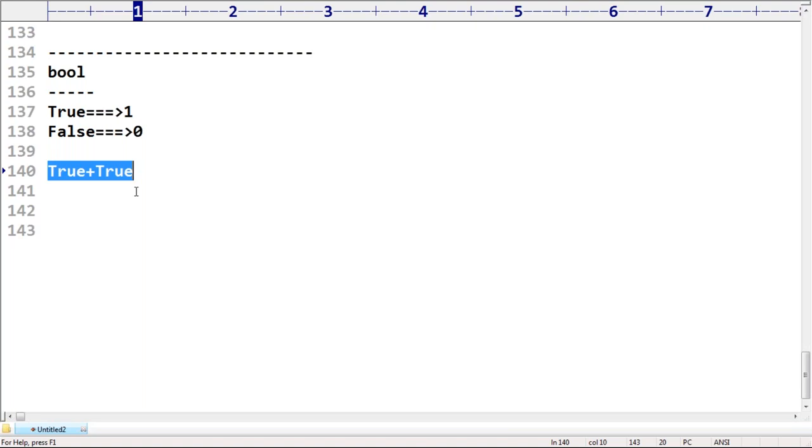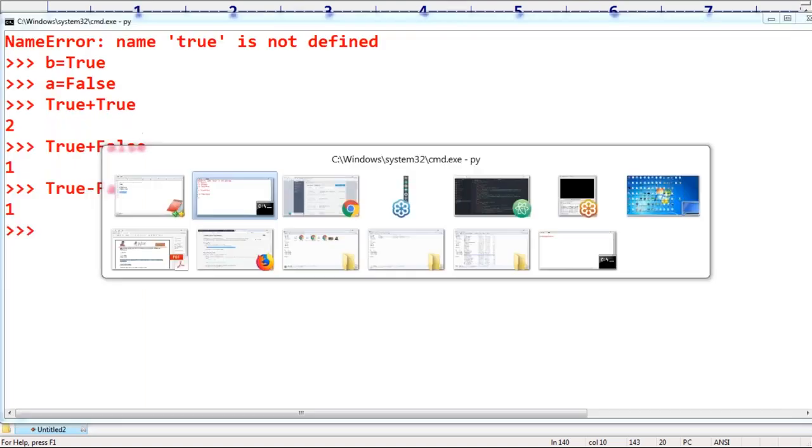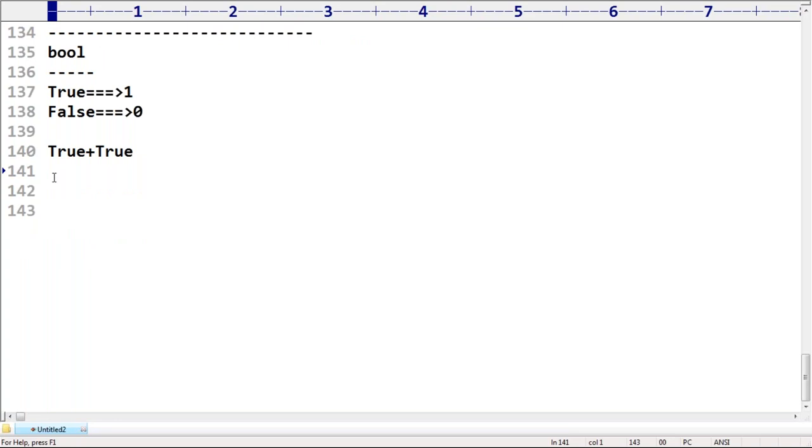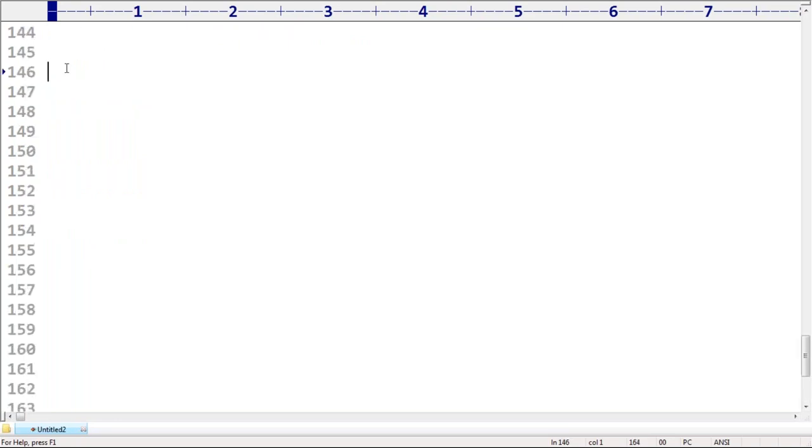False minus true. What is the answer? Minus 1. False minus true, minus 1 is the answer. Okay. Now, sir, the next data type is a bit dangerous, more concentration must be required.